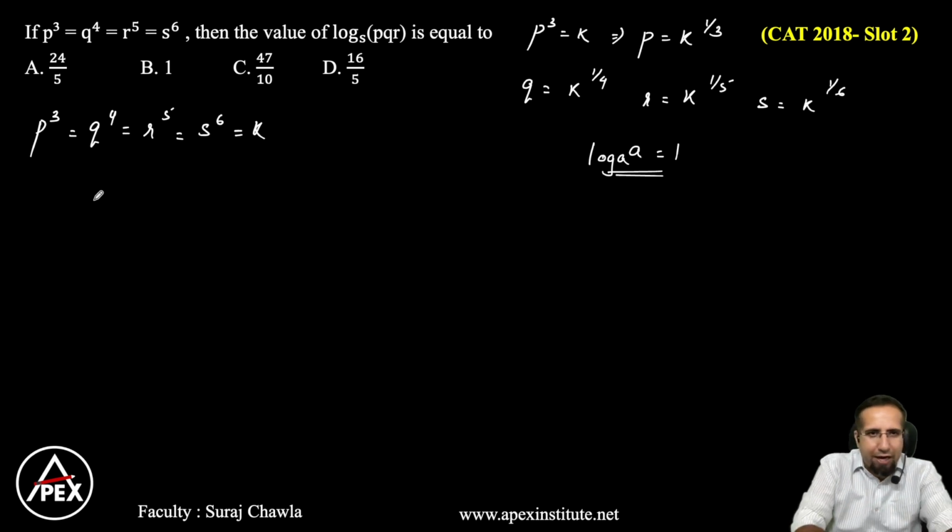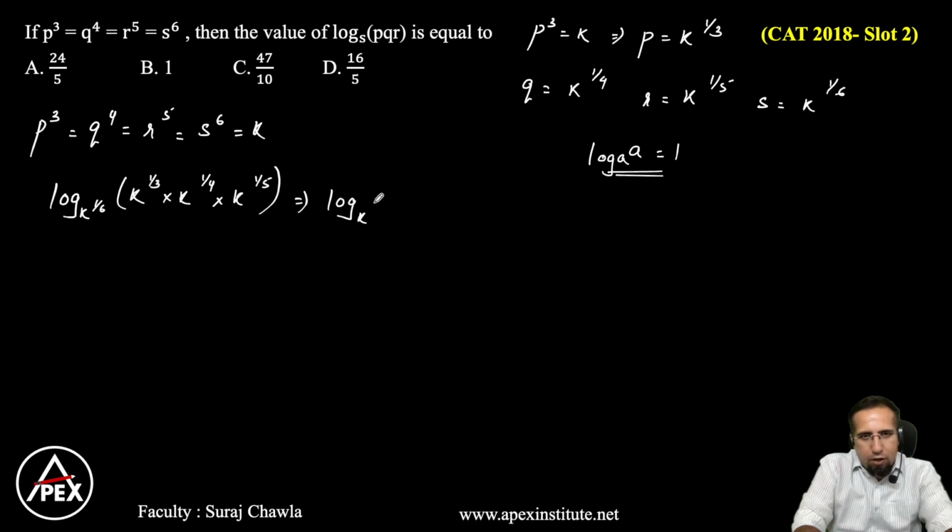Clear? So I can write this as log, if I write S is k to the power 1 by 6 into P into Q into R, that is k to the power 1 by 3 into k to the power 1 by 4 into k to the power 1 by 5, which can be rewritten as log k to the power 1 by 6. If I have a to the power m into a to the power n, that can be written as a to the power m plus n.